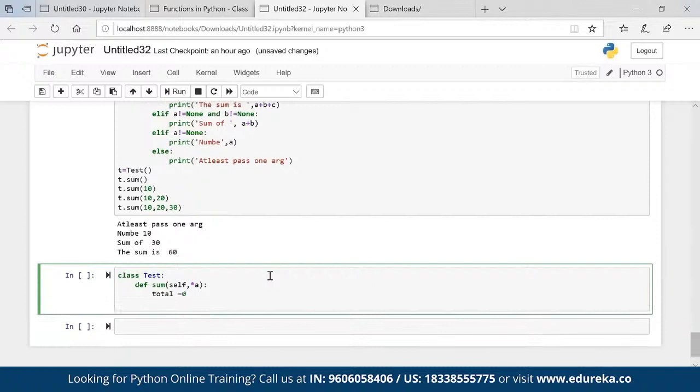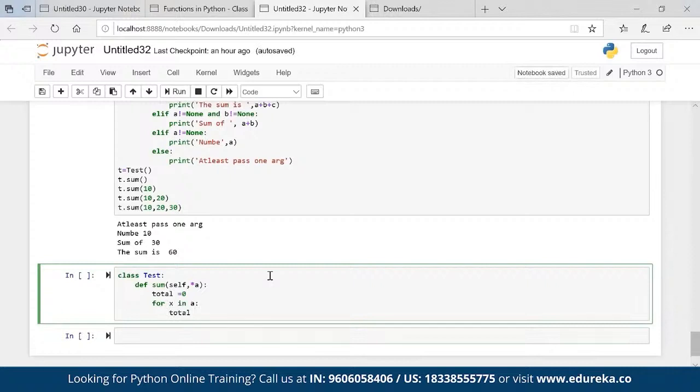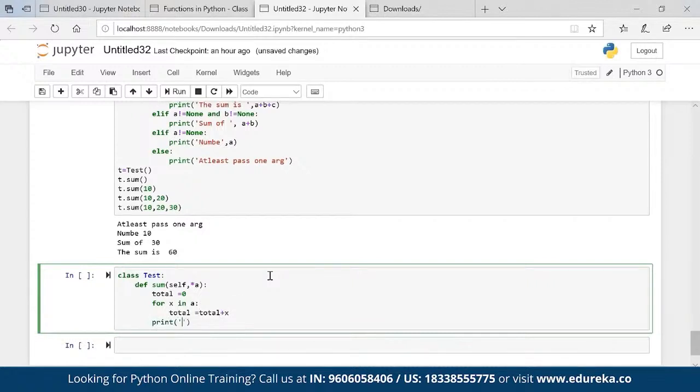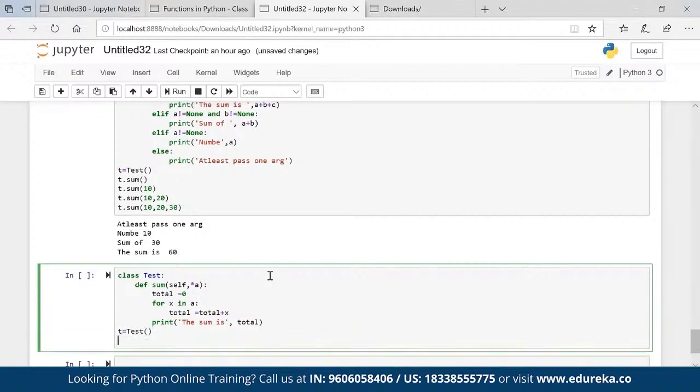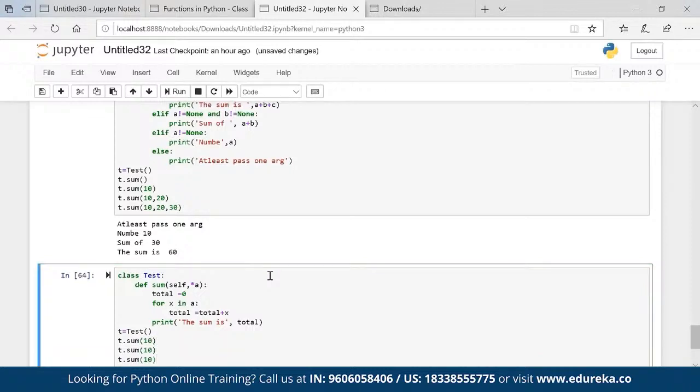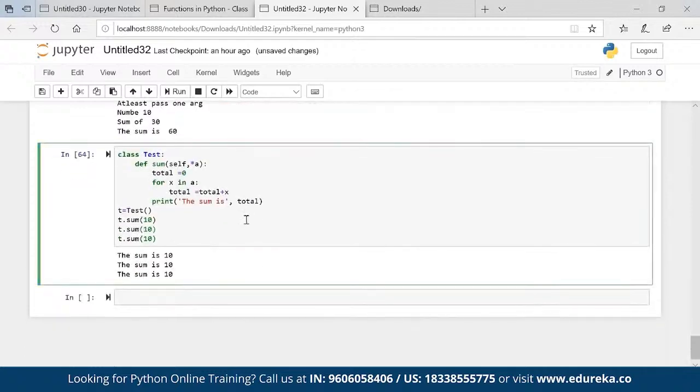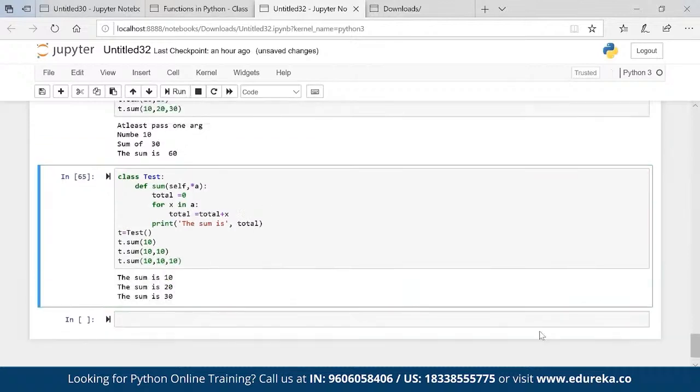Total is equal to 0, for x in A: total is equal to total plus x. Print the sum is total. Simple, right? T is equal to test, t dot sum, and pass the value 10, 10, 10, execute: 10, 20, 30.